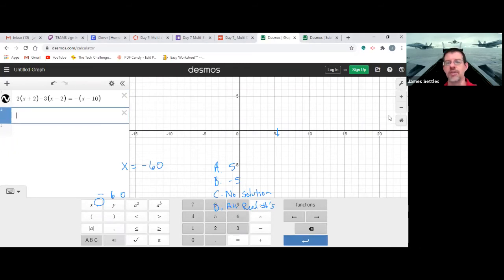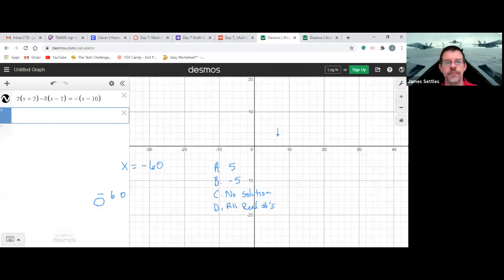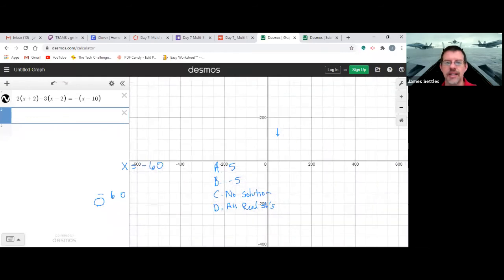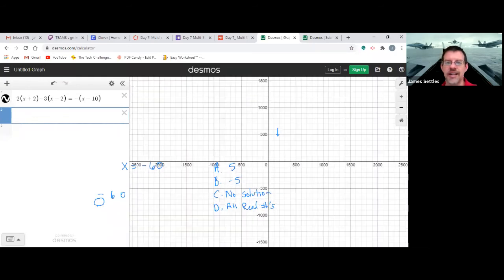And we don't see anything. So we're like, okay, well, we go zoom out. And I'm going to zoom out and out and out. And there's nothing there. And so whenever you zoom out and there's nothing there, then this is either going to be no solution or all real numbers.